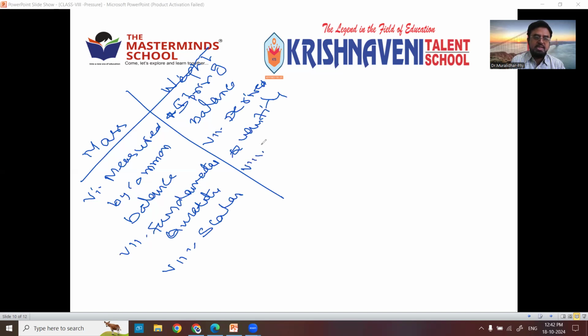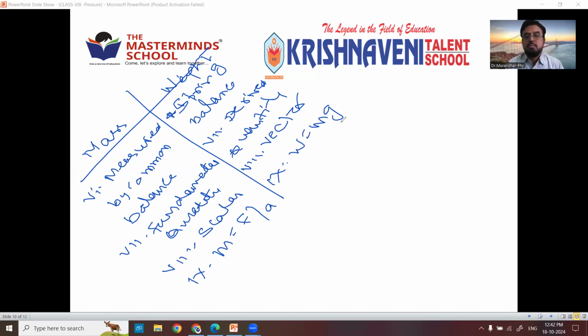Here, weight is a vector quantity. Clear? Now when you come to the 9th point, mass is given by mass is equal to force by acceleration, whereas here W is equal to mg. There are 9 differences, and you can add many more also. Differences between mass and weight.